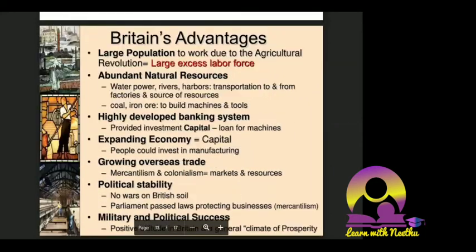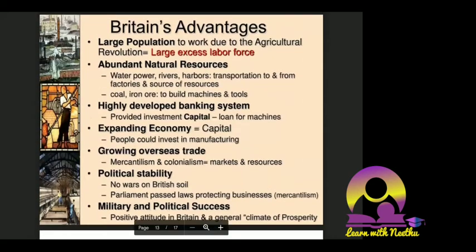Okay, then we'll talk about Britain's advantage. Now this is actually a separate slide, because we already discussed why the industrial revolution happened in Britain. A little bit more information is that you can just read the subheading and leave. Large population to work due to the agriculture revolution. This is already discussed. I told you that in agriculture machines came, so there was excess labor force, so they could be shifted towards the factory system.